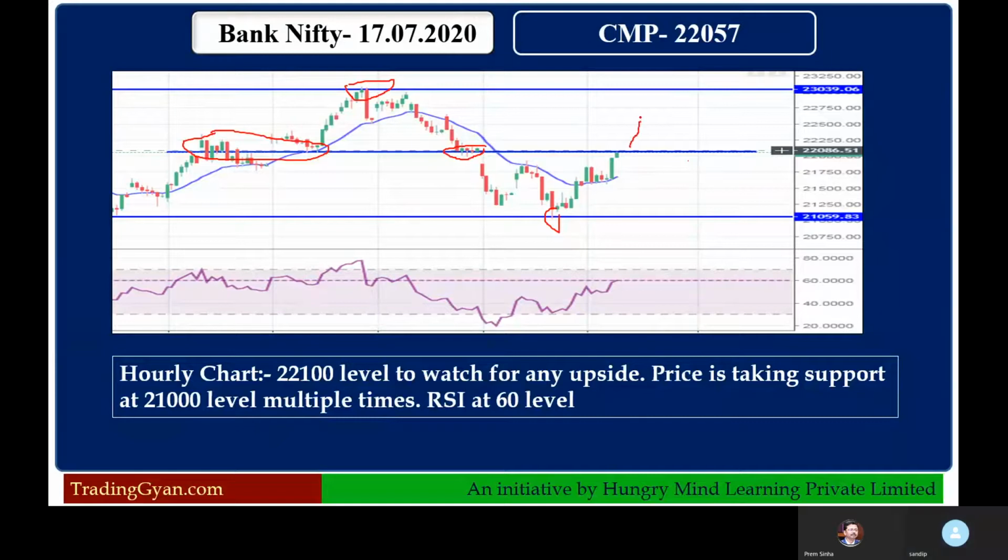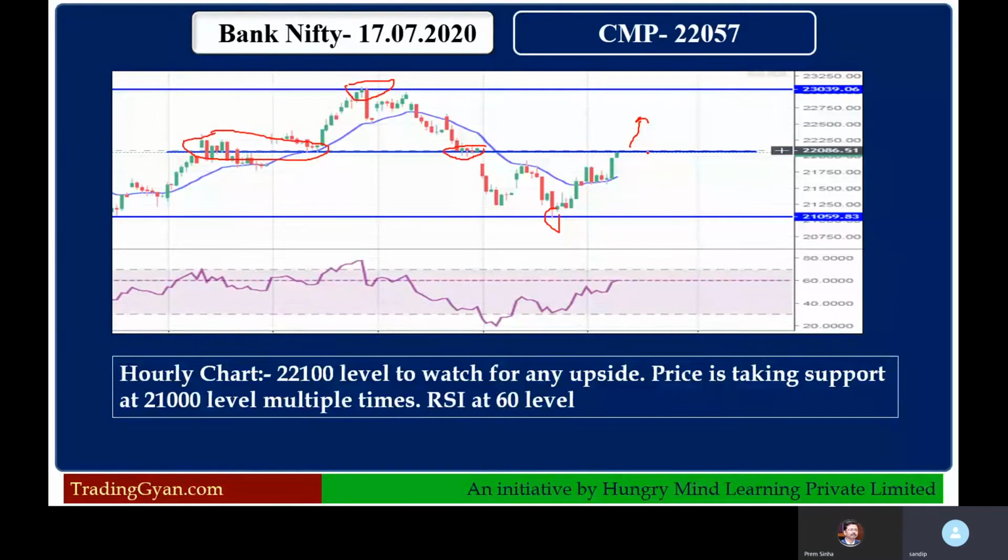And so it can move. If it crosses with a good green candle, say in the first 1 or 2 hours, okay, then definitely the chances are high that it will reach this 23,000 level. But again, in a broader way, to conclude, 23,000 will act as a resistance. 21,000 will act as a support for the Bank Nifty index in the current week, 4-5 days.